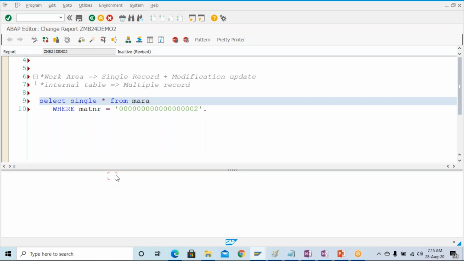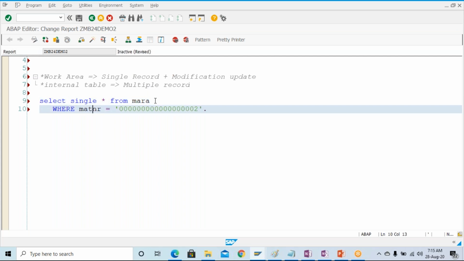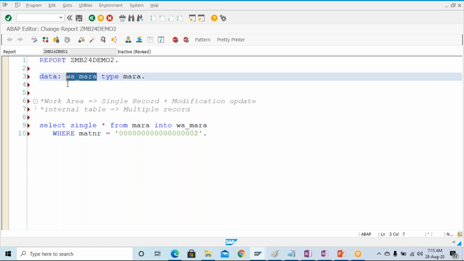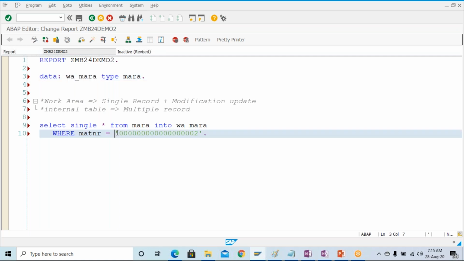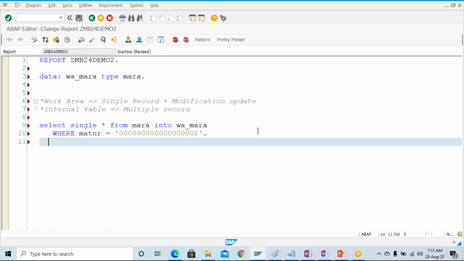What it is telling is that you are fetching the record, but you are not putting it anywhere in the program. Simply by selecting the record there is no meaning. That is what it is telling. So INTO wa_mara, this is what I have defined over here. I'm telling the system, fetch this particular record from this MARA table and put it into this work area. Now this work area is having the data. Okay, now if you check the syntax, there is no error, right?